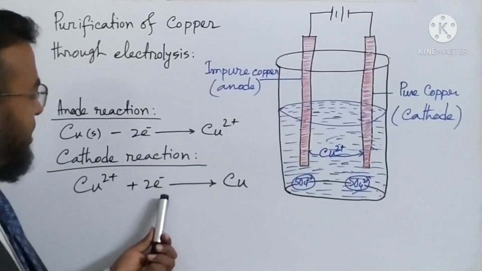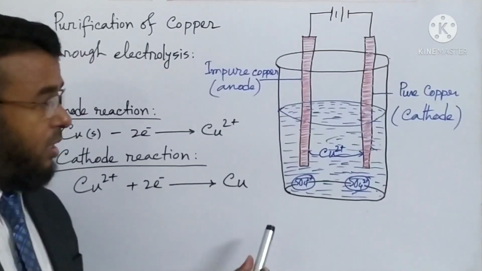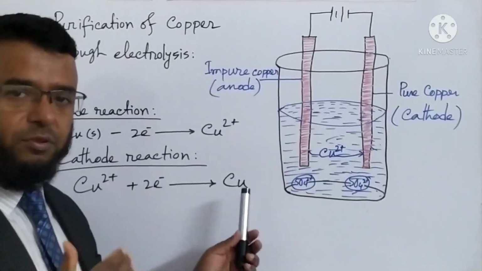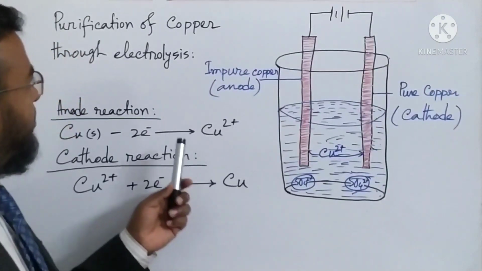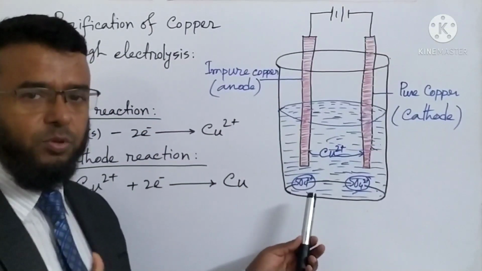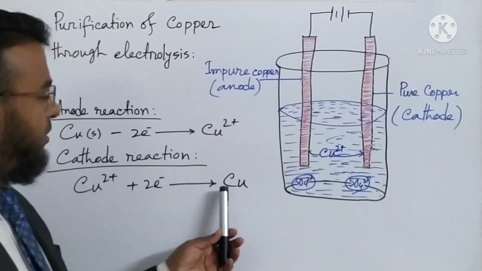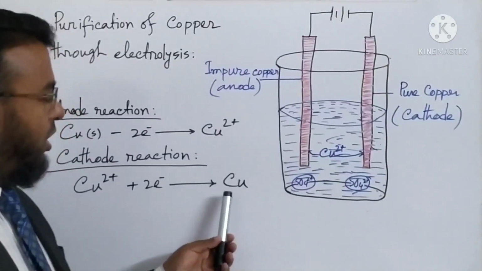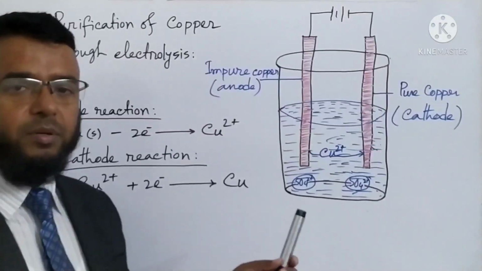For this reason it is reduction reaction. By this way we are getting 99.9% pure copper through the electrolysis process. From the impure copper we are getting pure copper. So by this way we can purify the metal.